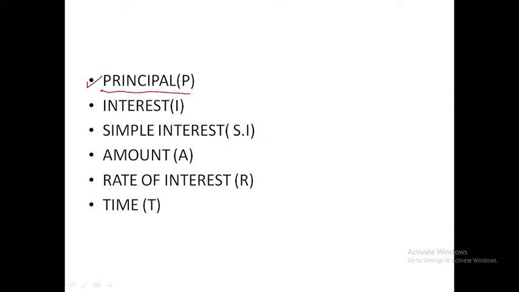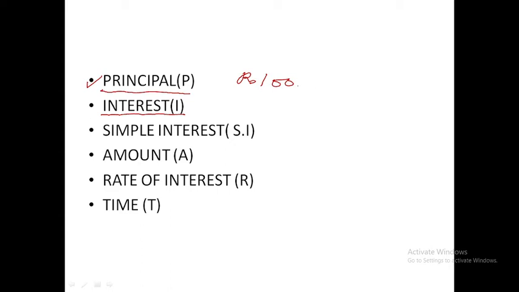Now, the extra amount that you are paying for borrowing rupees 100, suppose you are paying 105 after 1 year, so that rupees 5 extra that you are paying is called interest. You borrowed rupees 100, so that is the principal.